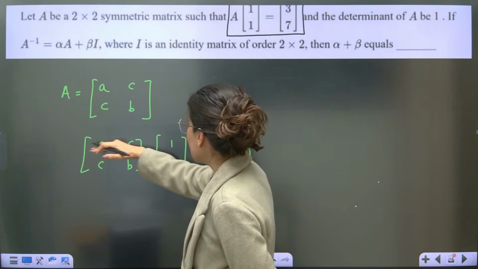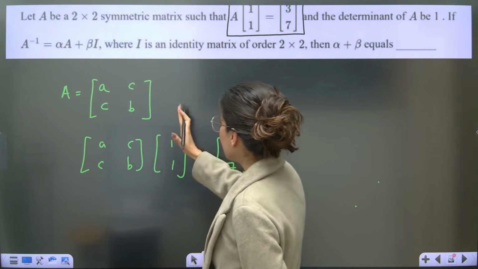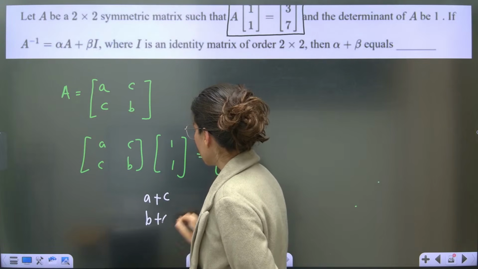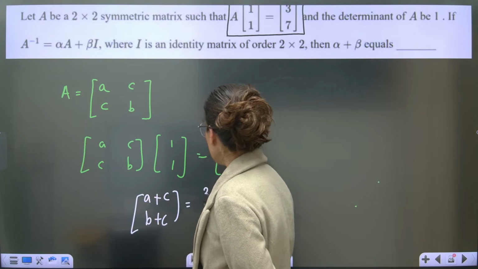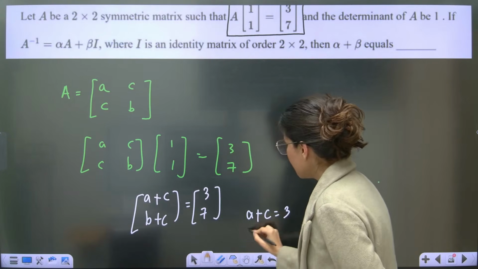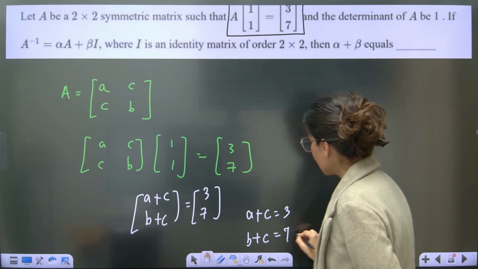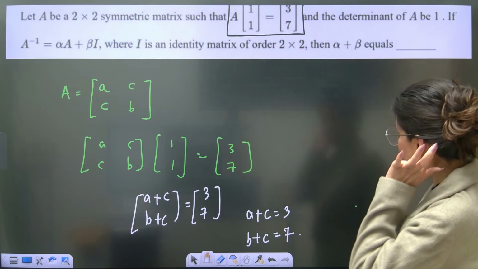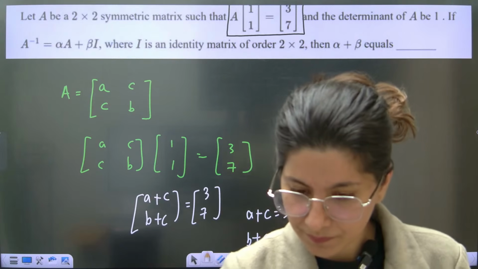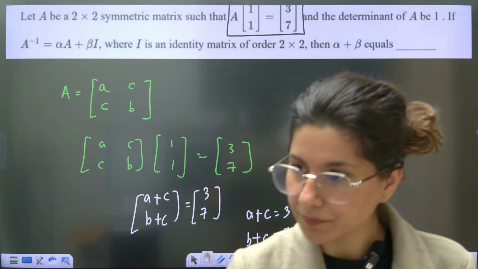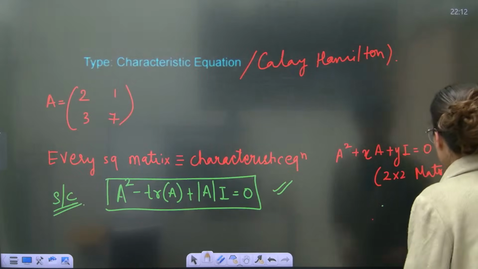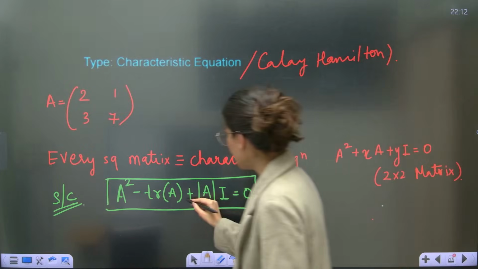Now just multiply. This is A plus C and this is B plus C, and 3, 7. So A plus C is 3, B plus C is 7. Correct? Also, the trace of A is the sum of the diagonal elements.